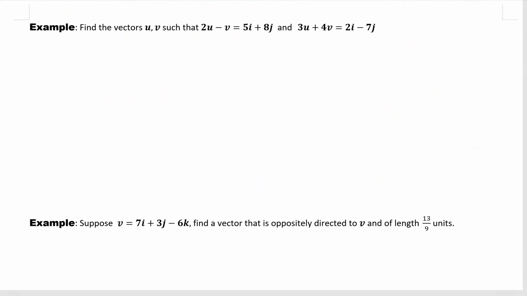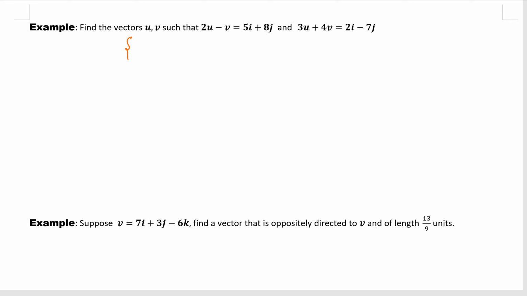Here we want to find the vectors u, v such that, okay, so we have a system of linear equations. The way we solve it is very similar to what we did before, right? Let's write it down.